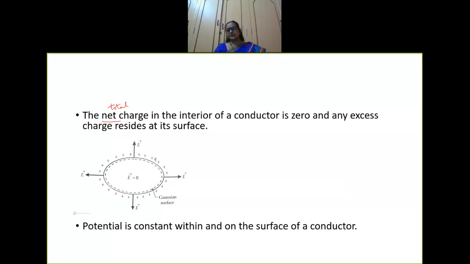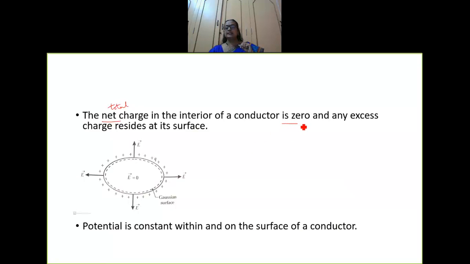The third point, the net charge. What is this net charge? Net is total. The net charge in the interior of a conductor, interior as I said, means inside. The total charge inside the conductor is zero. Now this is with respect to Gauss law. We read one point in the fourth application, in the case of a spherical shell. Inside a Gaussian surface, what will be the flux? You remember that point? The flux will be zero inside the Gaussian surface. We have to take that here. The net charge in the interior of a conductor is zero.